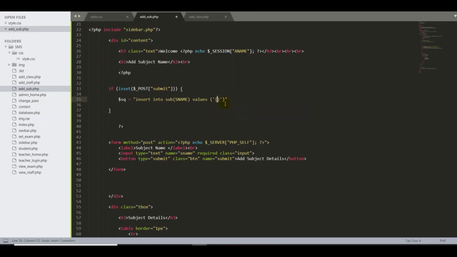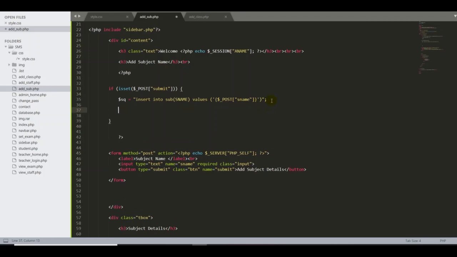First start with the curly braces, then $_POST and square bracket, because outside is a single quote, so inside we should use the double quote. Then I have to put the as name. This is the name. Copy, right? Control S. So that's completed. Now I end with the semicolon. I want to run this query on my database.